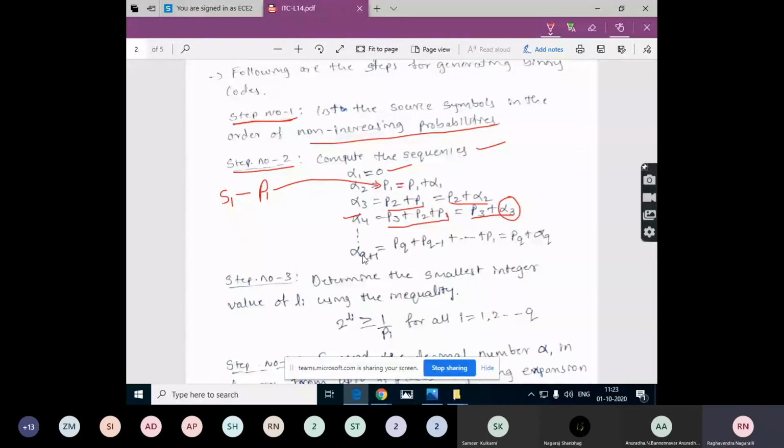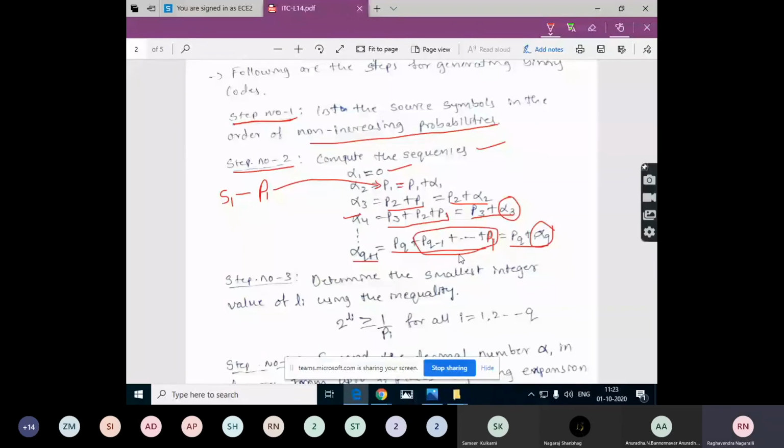So alpha Q plus 1 will be PQ, in the same way as Q plus 1 minus 1 is Q, plus P of Q minus 1, and so on, reducing until we get P1. We get this using the equation: alpha Q plus 1 is equal to PQ plus alpha Q, where alpha Q is this value.